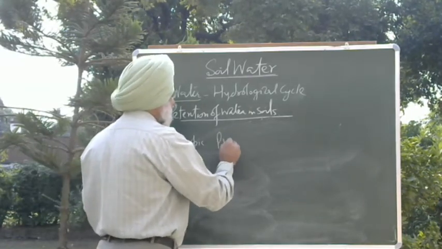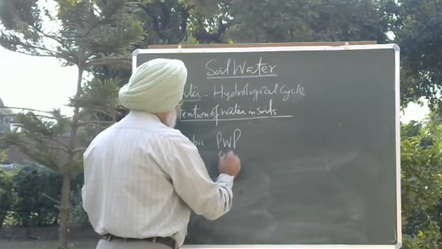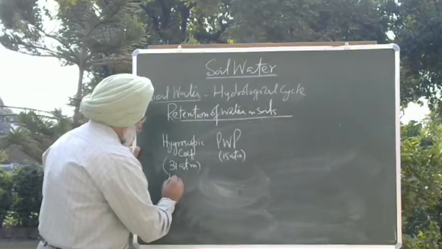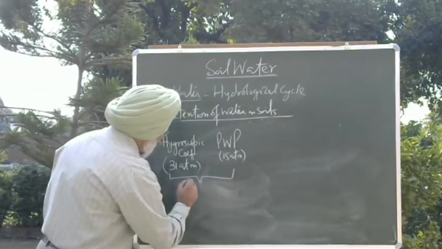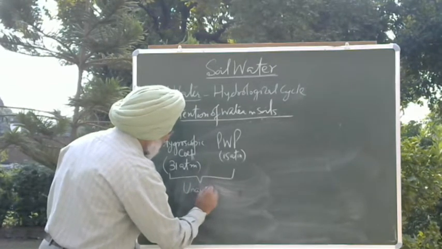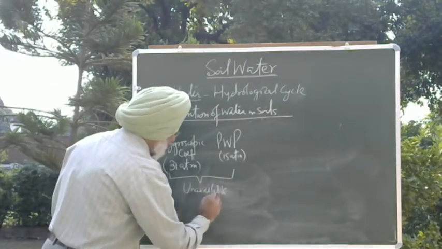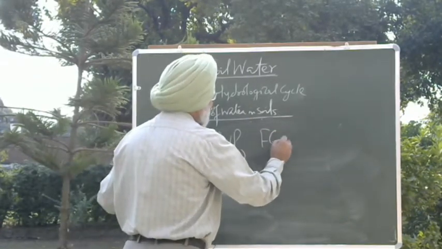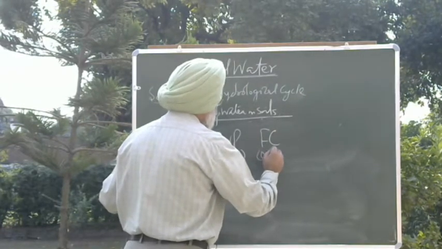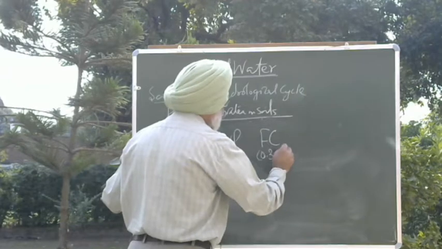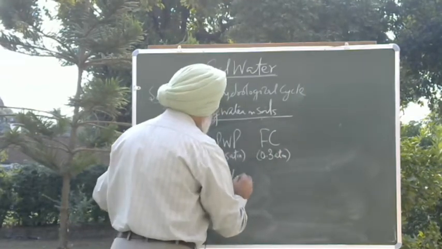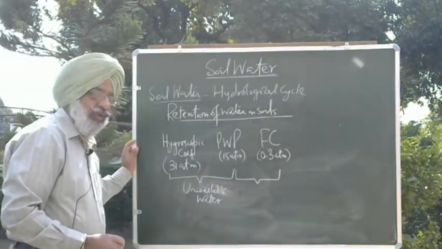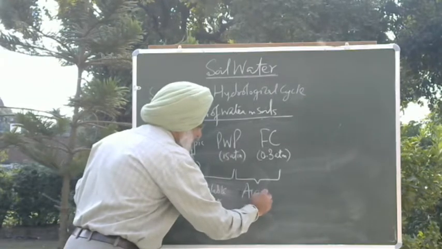After this we have the permanent wilting point, which is 15 atmosphere, and this is basically unavailable water, which is not available to the plants. And then we have field capacity, 0.3 bars or atmosphere. Between field capacity and permanent wilting point, we call this available water.